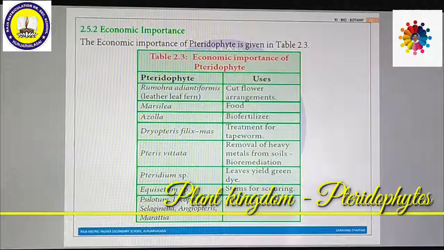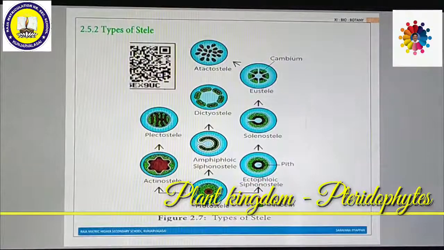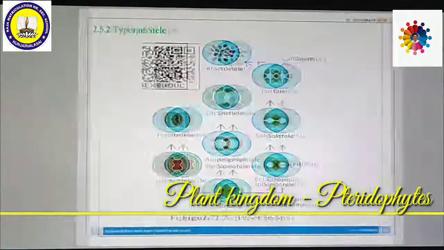Some pteridophytic plants look very beautiful to see. That is why they are used as ornamental plants, like Psilotum, Lycopodium, Selaginella, Angiopteris, Marattia. These are all used as ornamental plants.